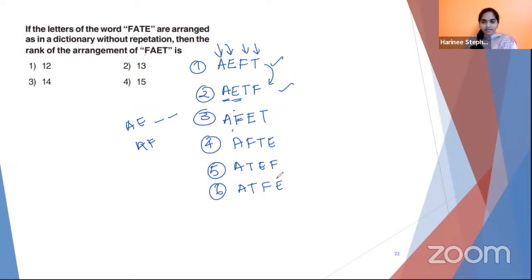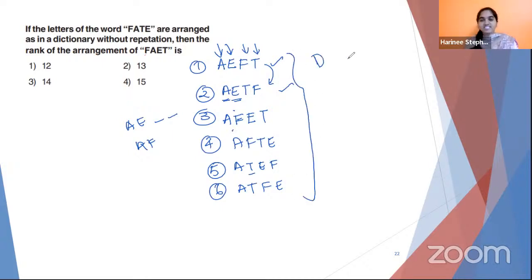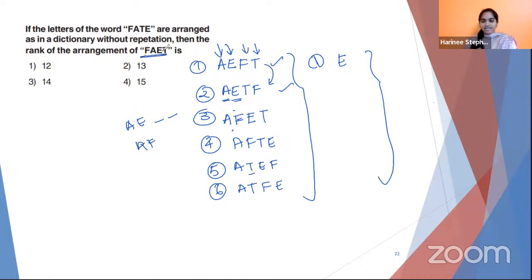Now there is no other possibility of A being the first letter. Do you all agree? We have used E, F and T as the second letter. There is no other possibility. This is 6 cases. Again, 6 cases can be written keeping E as the first letter. Do you all agree? Yes, ma'am. So that would be another 6. But my question is, when does FAET come? F is at first. Which position does it come in?